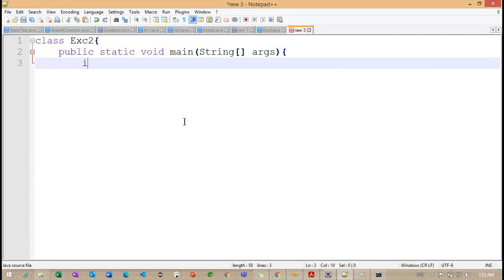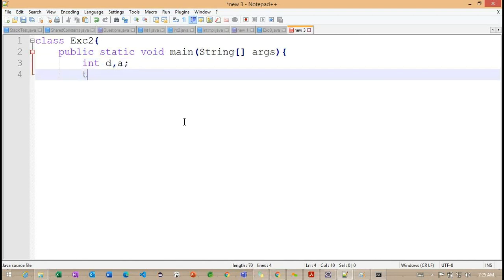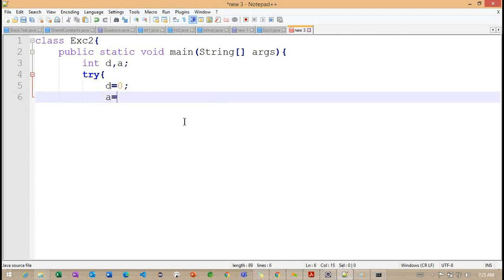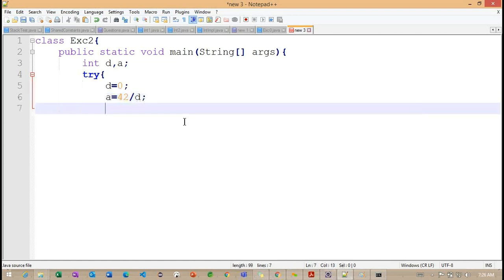Now here, what I'm doing is defining two variables. D is equal to 0 and A is equal to 42 by D. I'm initializing D with the value 0 and A is equal to 42 by D.